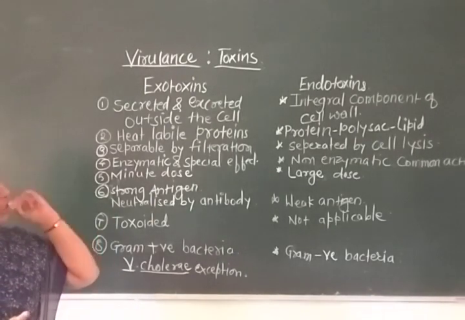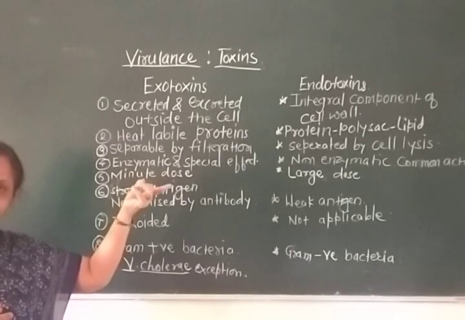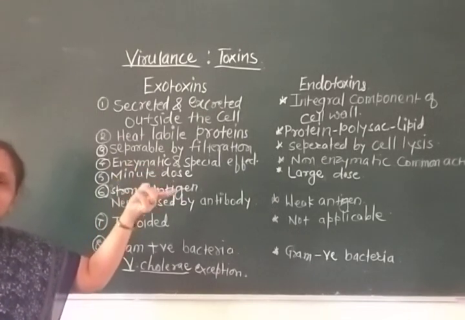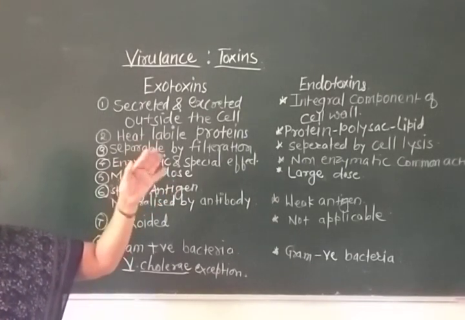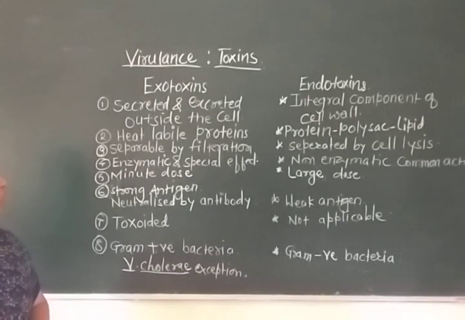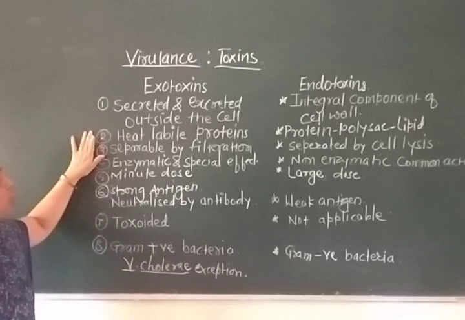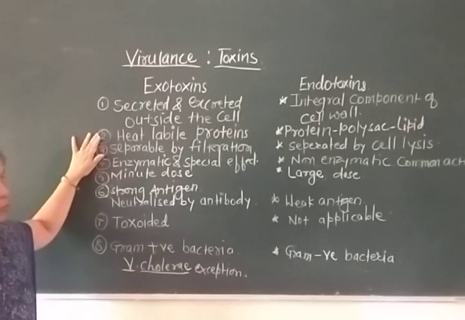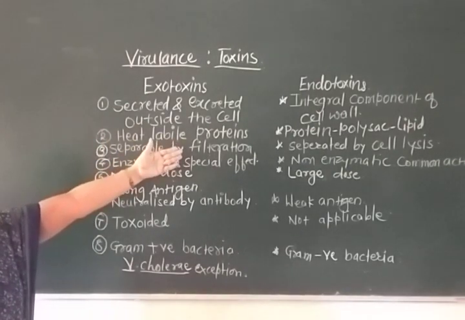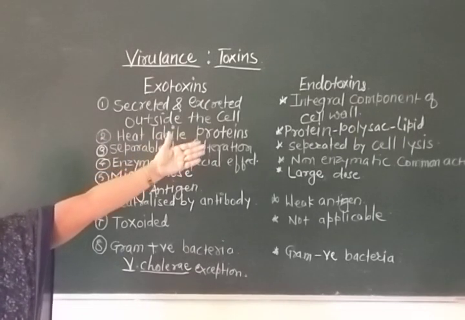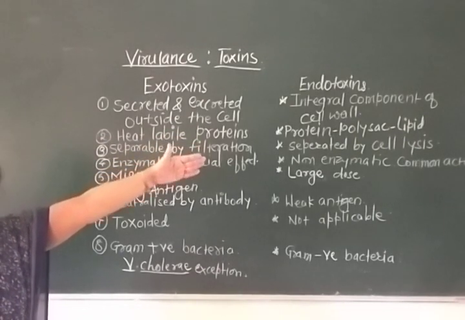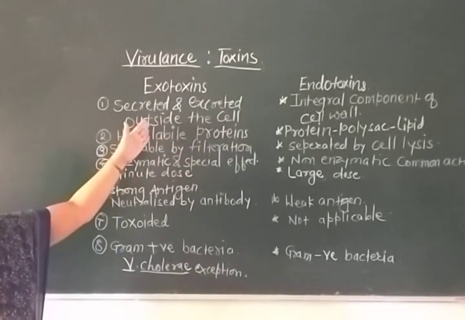Endotoxins are an integral component of the cell wall. Exotoxins are heat-sensitive proteins, and the endotoxins are a protein polysaccharide lipid complex, and they are comparatively heat stable as compared to the exotoxins.